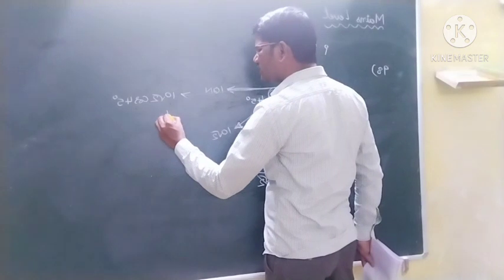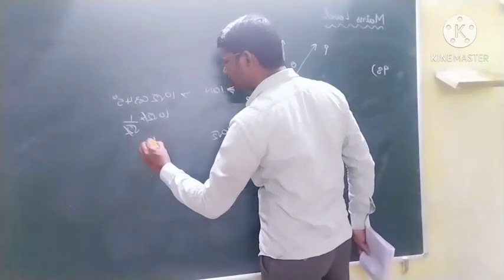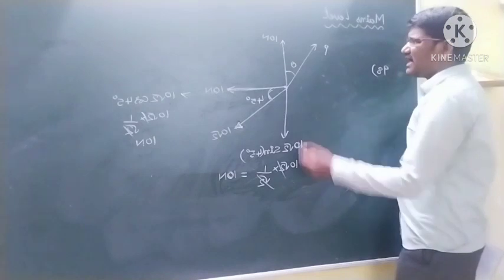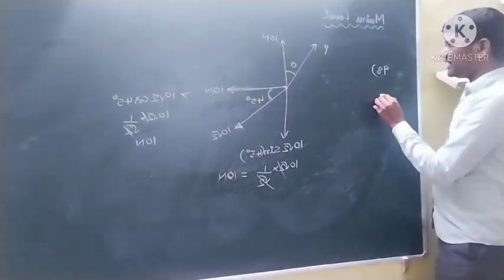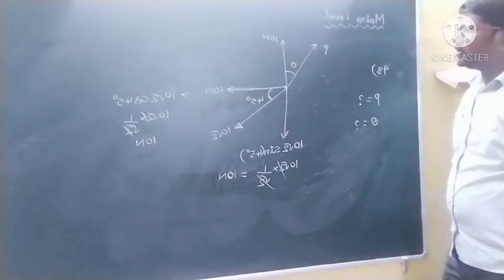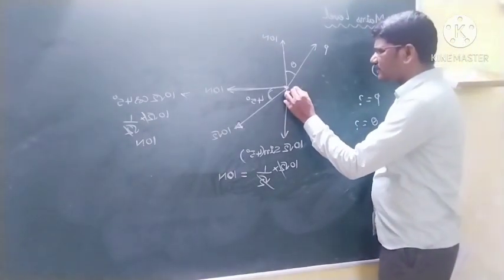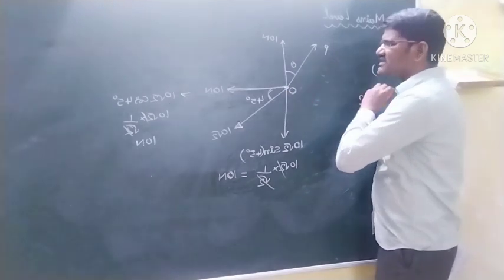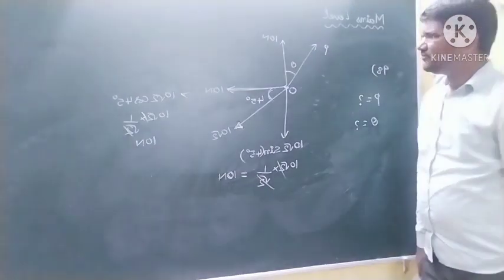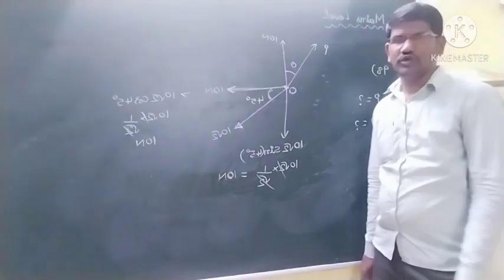This is 10√2 cos 45. 10√2 into cos 45 is this value 1/√2. √2 gets cancelled. This is again 10 newtons. And the question mark here is we have to find what is P and what is theta. Okay students, so some forces are acting at this point O, and keep the particle at rest. Then find theta and find P, that is the question mark.